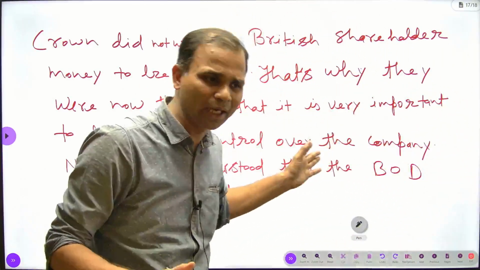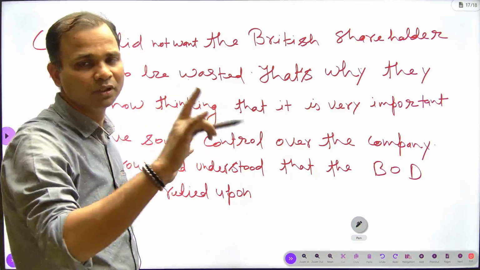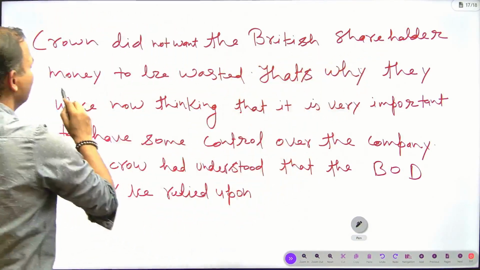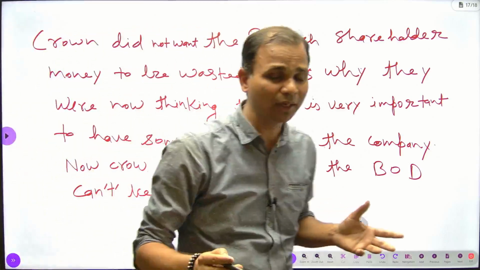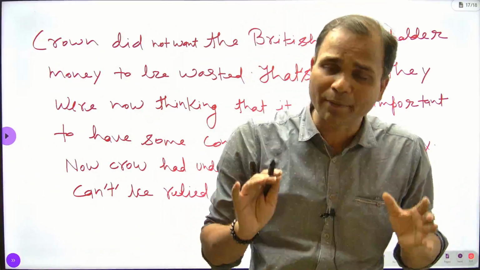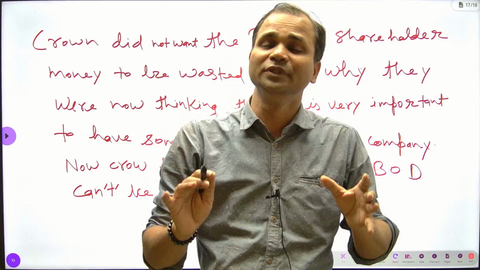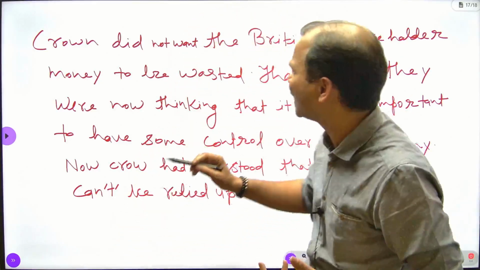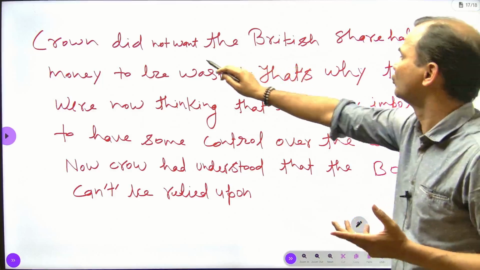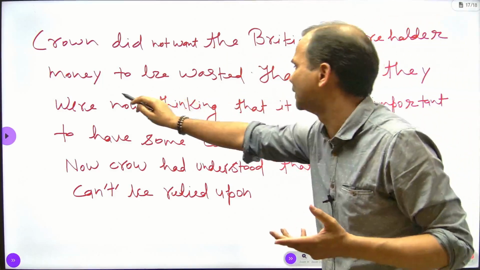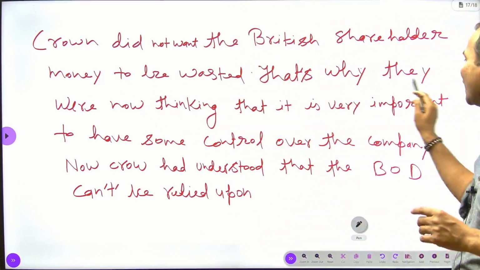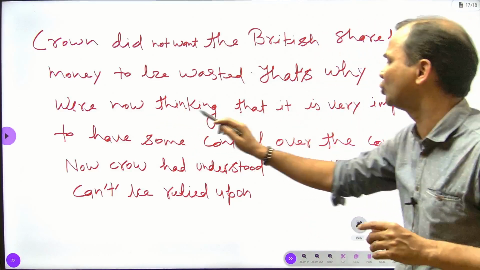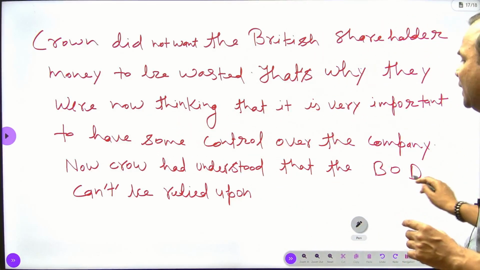Now you can also read. I have written it for your facility. The Crown did not want the Britishers' shareholder money to be wasted. You know very well the company was a private company, but a lot of shareholders belonged to Britain, and the Crown was also a shareholder. That's why the Crown did not want the Britishers' shareholder money to be wasted. That's why they were thinking it is very important to have some control over the company.